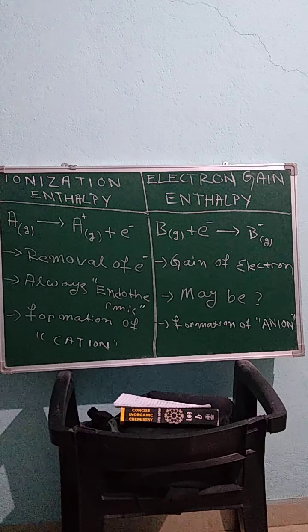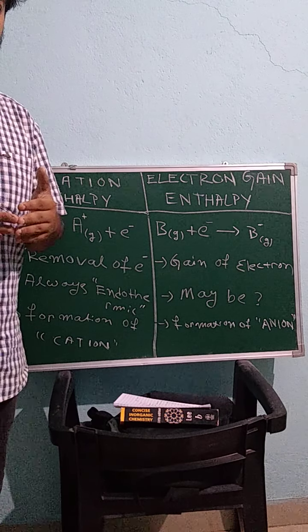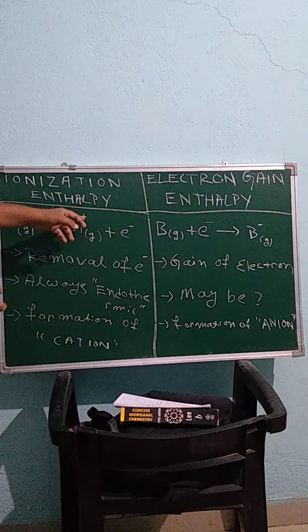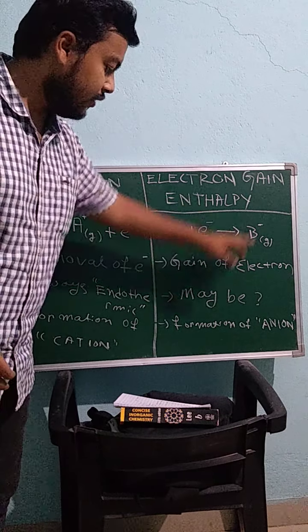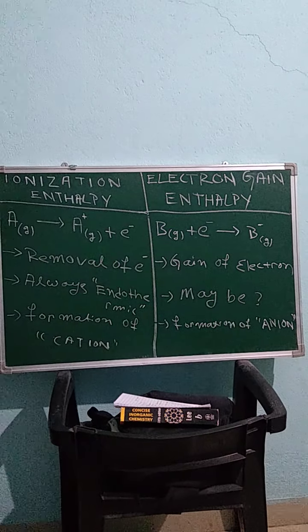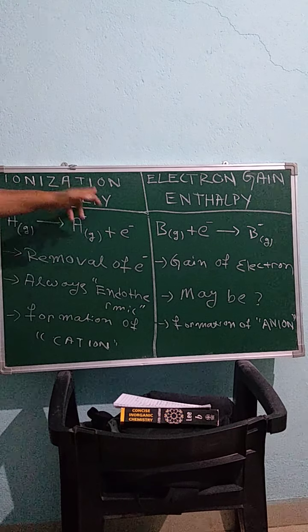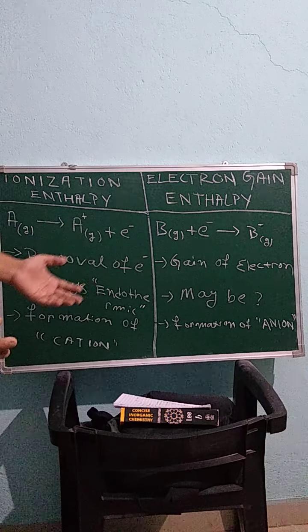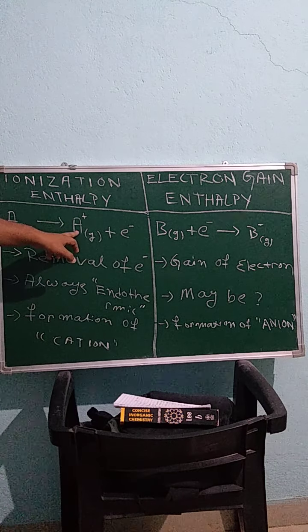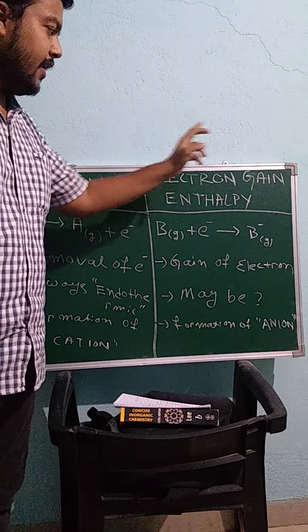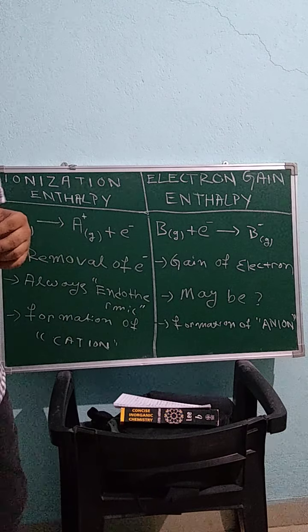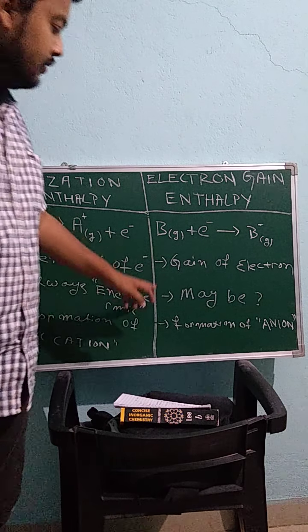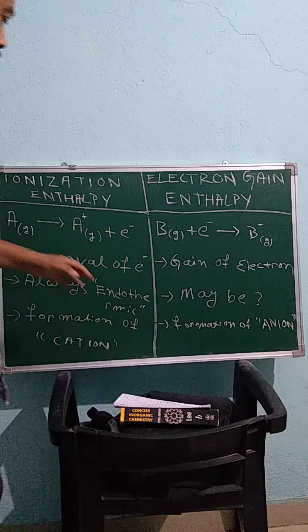This is the general way of denoting a positive or negative ion. Ionization enthalpy is related to removal of an electron, that is, formation of a cation, and electron gain enthalpy is related to gaining of an electron, that is, formation of an anion.